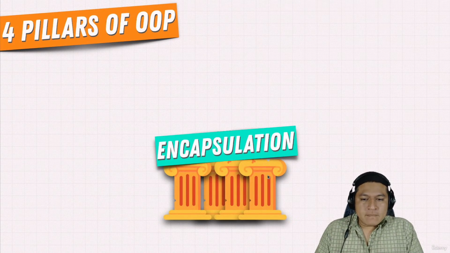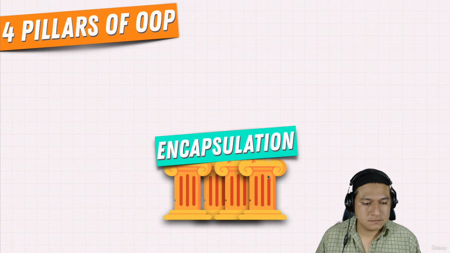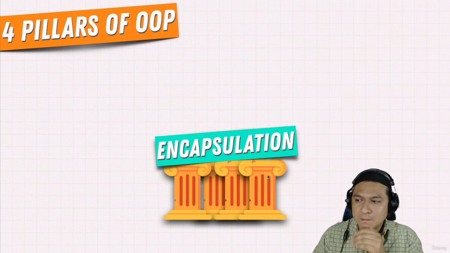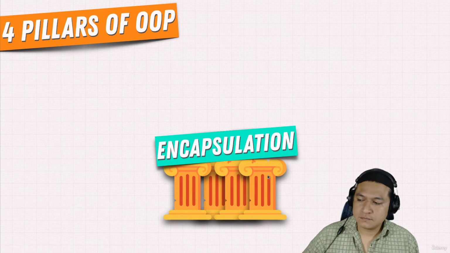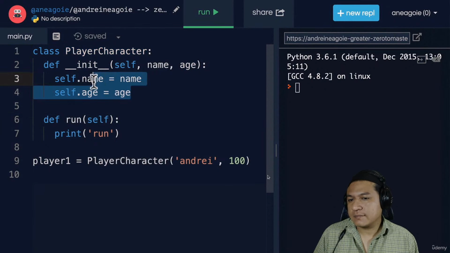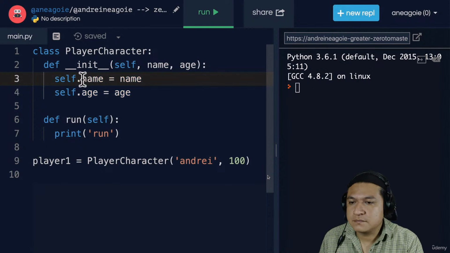What is encapsulation? Encapsulation is the binding of data and functions that manipulate that data. And we encapsulate into one big object so that we keep everything in this box that users or code or other machines can interact with. And this data and functions are what we call attributes and methods, right? We're able to encapsulate the functionality of a player character by having name and age data or attributes, and also having functions that can act upon this name and age.